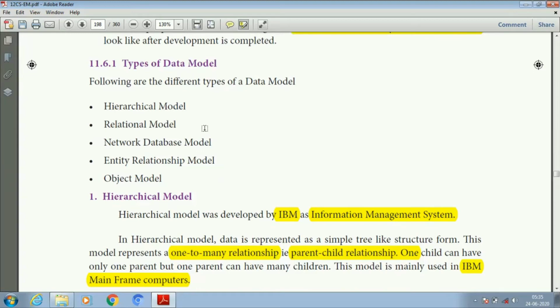And the third one is the network database model. It is the extension of the hierarchical model. The fourth one is the entity relationship model. It is based on objects and characteristics. Here objects mean entities and characteristics mean attributes. And the final one is the object model. This type of object model is used in more complicated applications which apply some OOPS concepts.